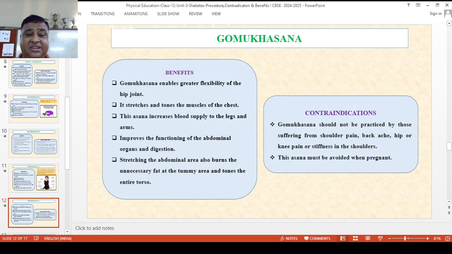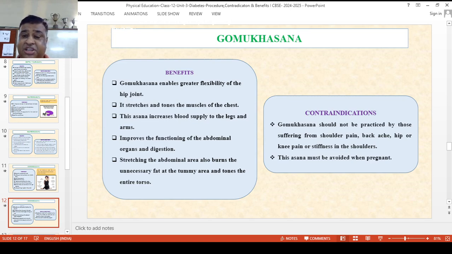Now what are the benefits? Gomukhasana develops greater flexibility of the hip joints. It stretches and tones up the muscles of the chest. It also helps to increase the blood supply to the lungs and arms, improving their functioning, and the abdominal organs and digestive systems. It especially stretches the abdomen and unnecessary tummy areas, and tones up the entire torso.